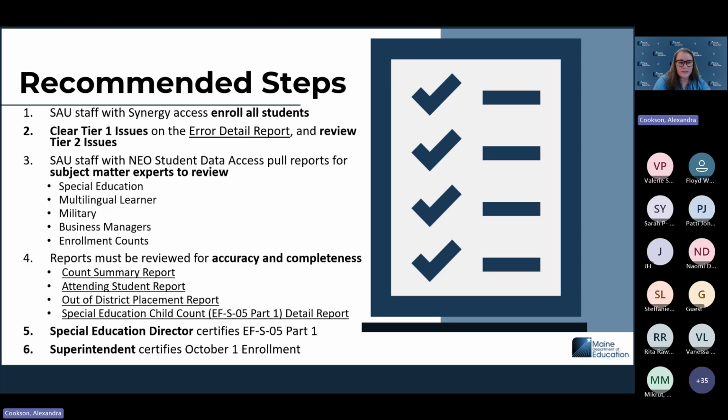And then step 3, someone with NEO staff data is going to be able to pull a report: the attending student details report, special education EFS 05 Part 1, out of district placements, all of those reports. Pull those reports, start looking at them over, making sure everybody is included in there. Pull in your special education director, your multilingual learner coordinator, someone with military enrollment information, and your business managers. They're going to want to see the subsidy counts and make sure that the subsidy is coming in the way it needs to go. And anyone who can verify enrollment counts would be really great to pull in as well.